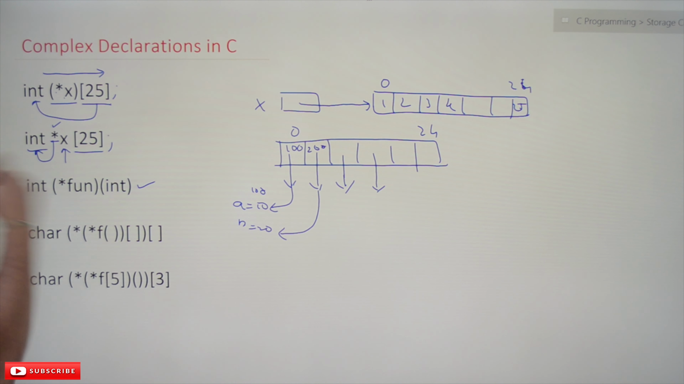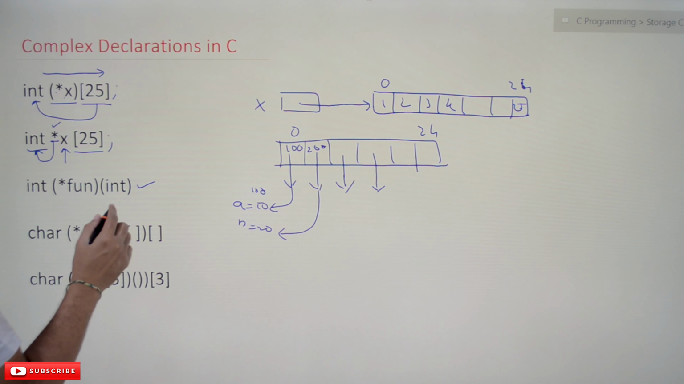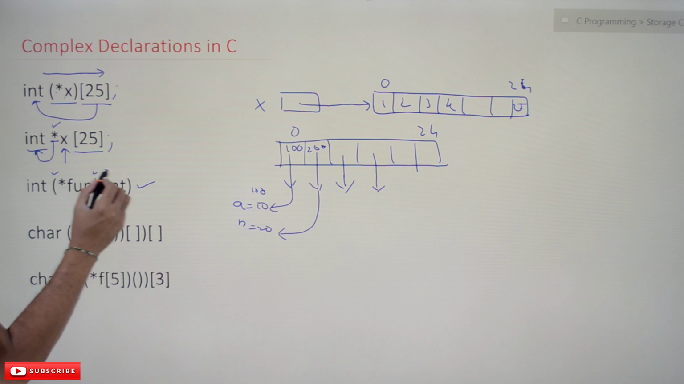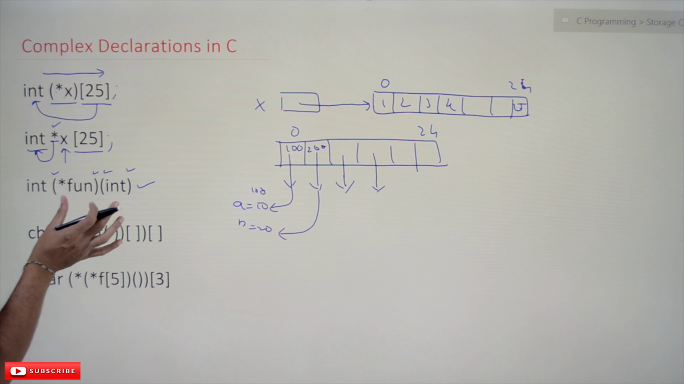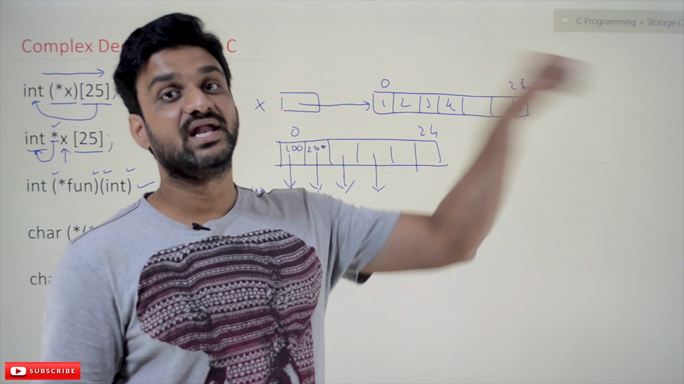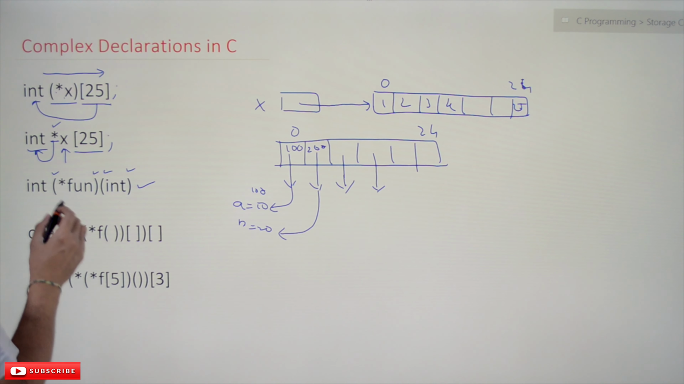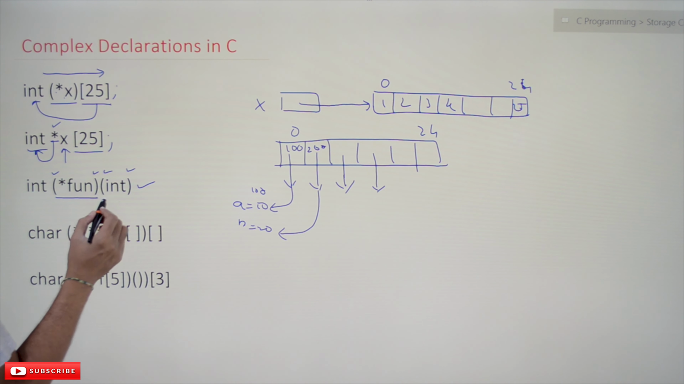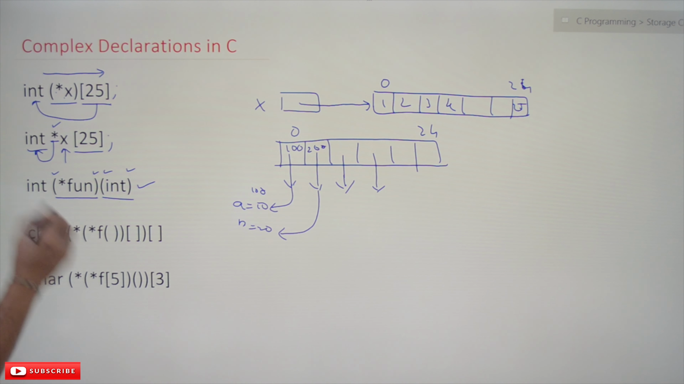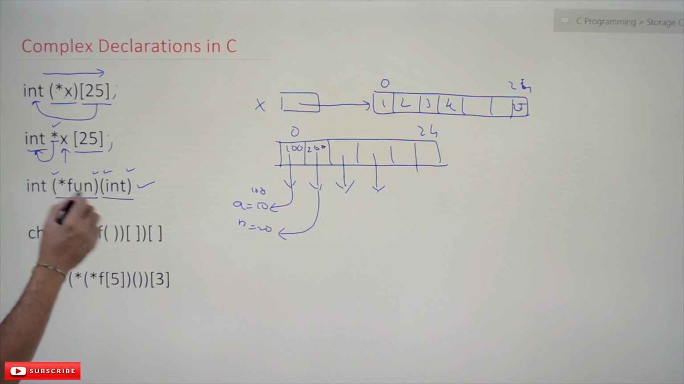The complexity increases as we go down, so we'll go a little bit slower here. See here, again the precedence table. These are the highest precedence values. Both of them have the same precedence, and the associativity is from left to right. Left to right means first this parenthesis and next this parenthesis. So f is a pointer. Within this parenthesis, it is stating that fun